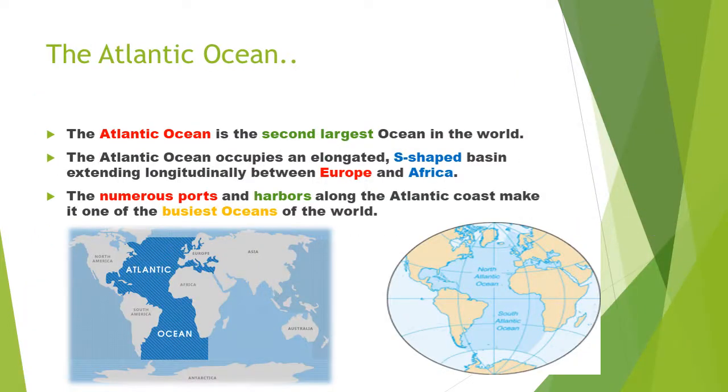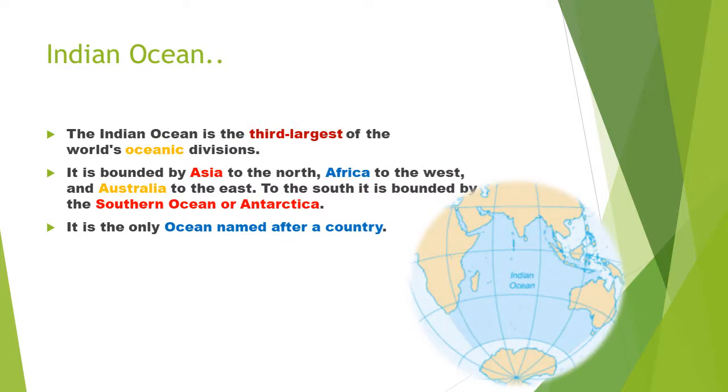So we will see about the Atlantic Ocean means it's the second largest ocean in the world. So it occupies an elongated S-shaped basin. See the shape, பார்த்தீங்கன்னா S-shape மாதிரி இருக்கும். Extending longitudinally between Europe and Africa. The numerous ports and harbors along the Atlantic coast make it one of the busiest ocean of the world. So உலகத்திலே ரொம்ப பிஸியாக இருக்கக்கூடிய கடல் இது. துறைமுகம், வாணிபம் அதிகம் நடைபெறுவதால் பிஸியாக இருக்கும் எப்போ பார்த்தாலும்.